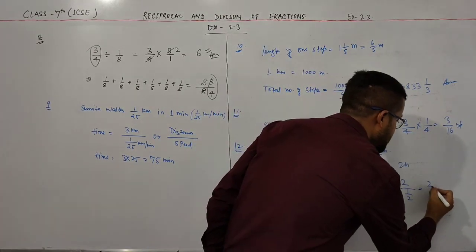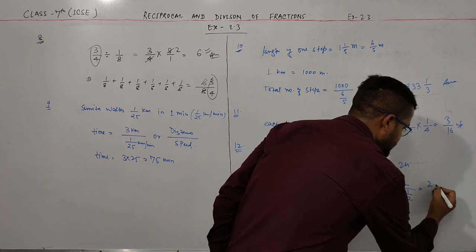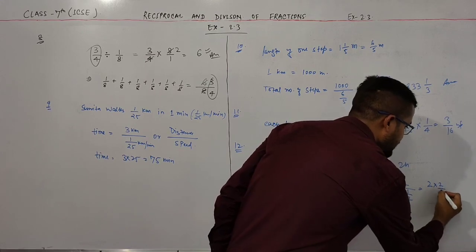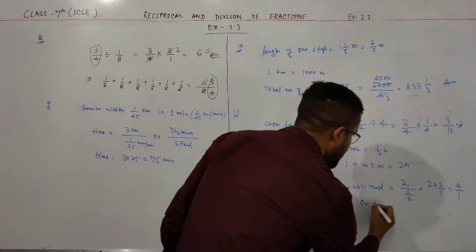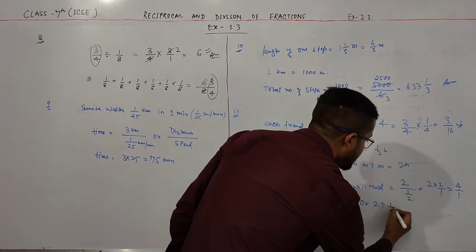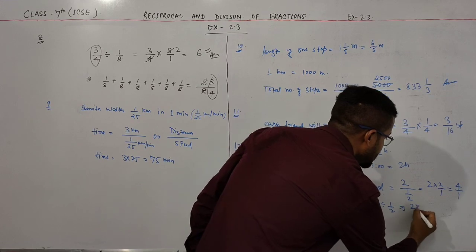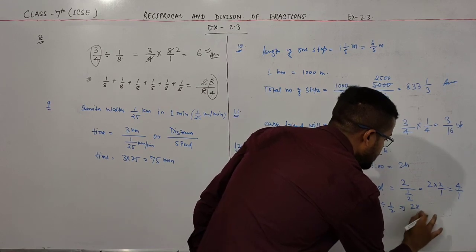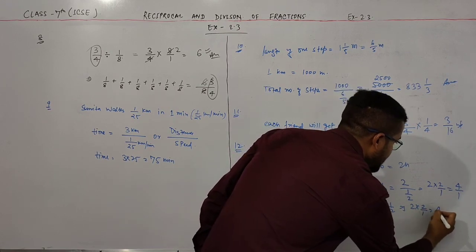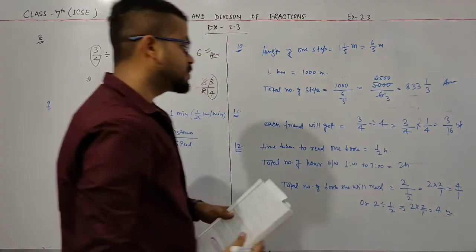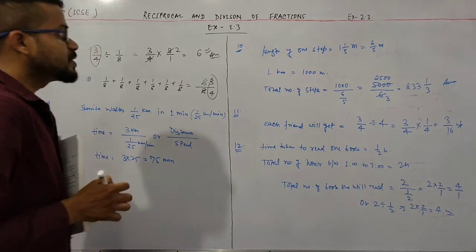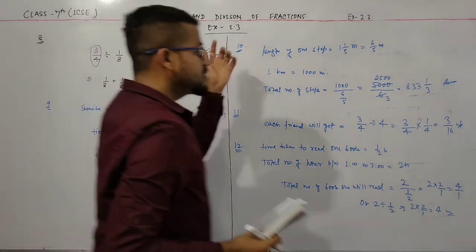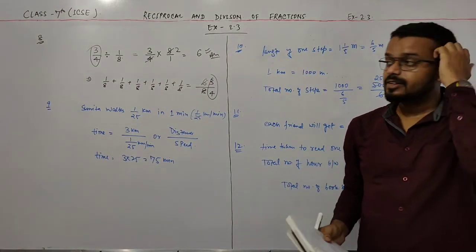So this is 2 into 2 by 1. So this is 4 by 1, or you can also write this as 2 divided by 1 by 2, convert this into this way, or you can write this also. Okay, so the total number of books she will read is equal to 4 books. So this is all the solution of exercise 2.3.